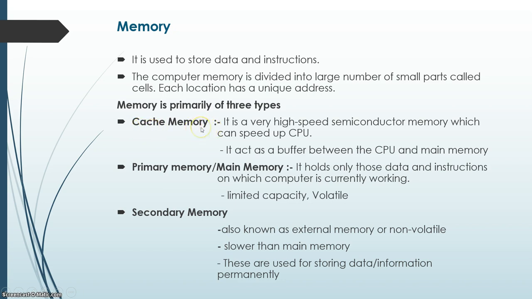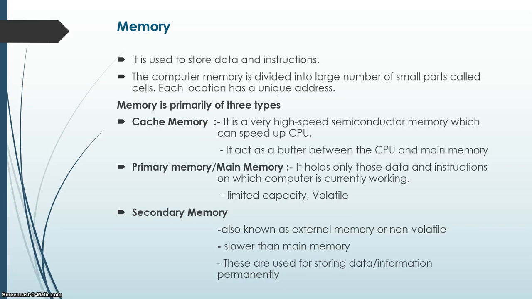Cache memory is a very high-speed semiconductor memory which can speed up the CPU. Cache memory is used for improving the speed of operation of a computer. It acts as a buffer between the CPU and memory. Buffer means a temporary storage. Primary memory holds only those data and instructions on which the computer is currently working. It has limited capacity and it is volatile, whereas secondary memory is not volatile.